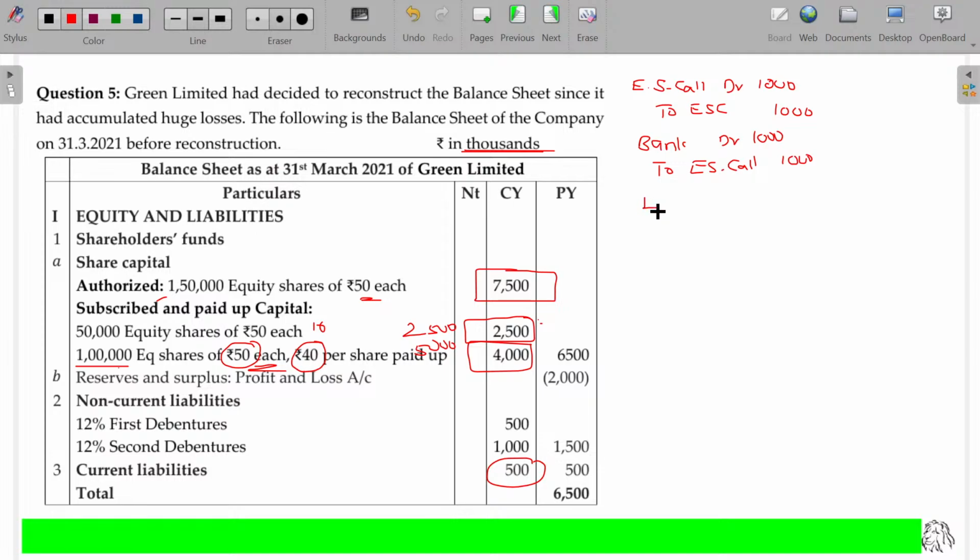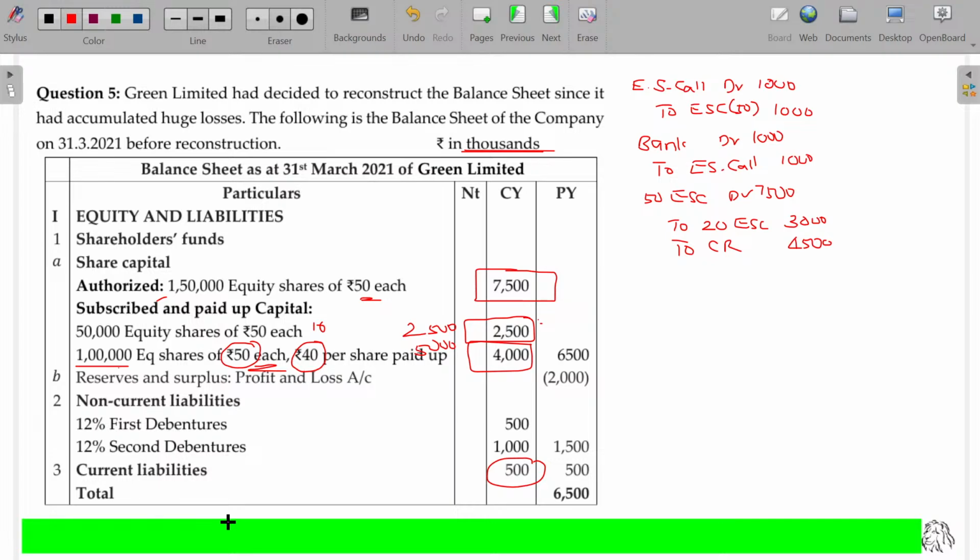50 rupees equity share capital account debit 7,500 to 20 rupees equity share capital and to capital reduction. 40% is the new value, 3,000. 60% is cancelled, named as capital reduction, 4,500. Is that clear?